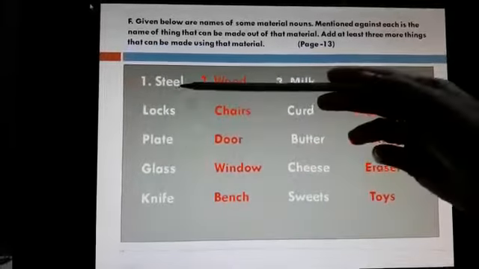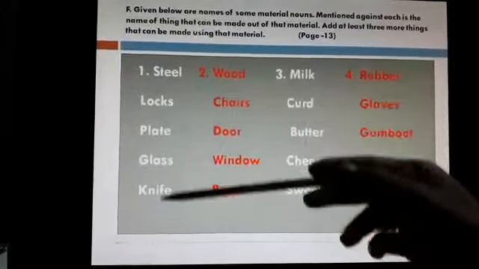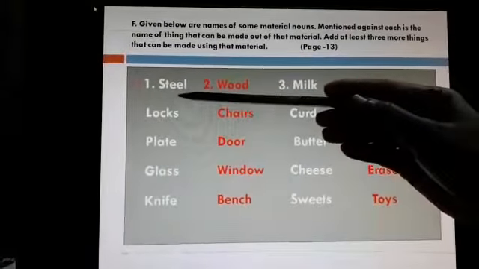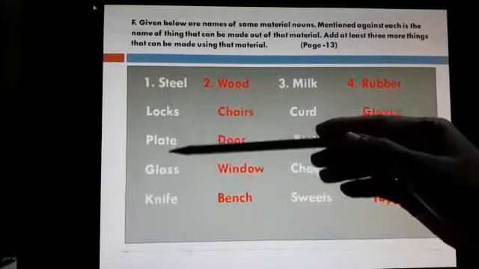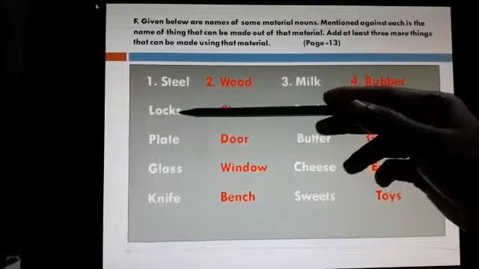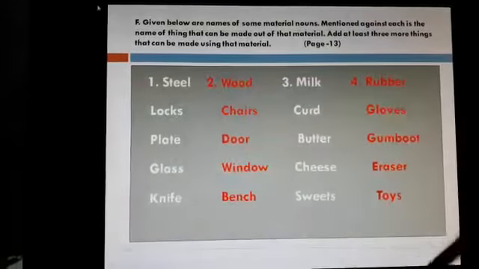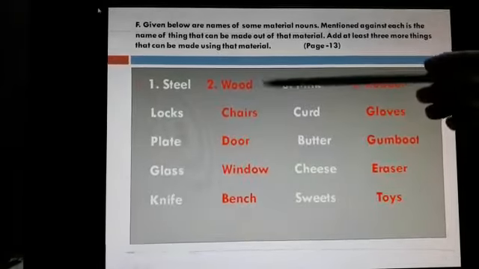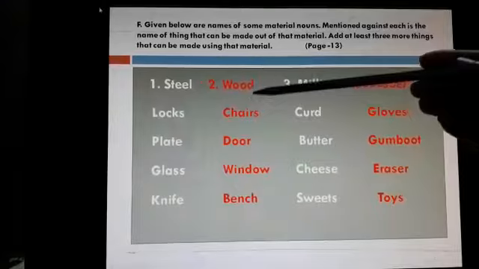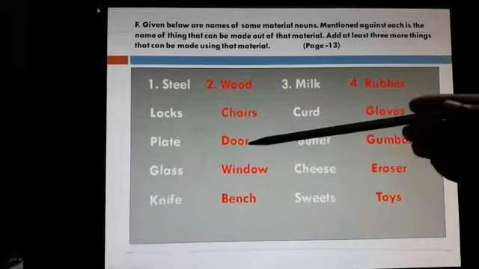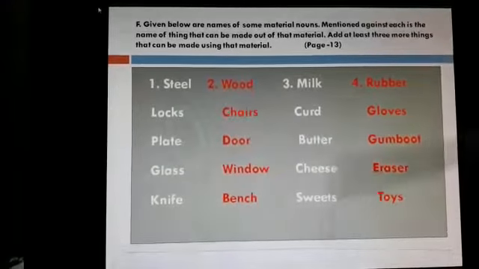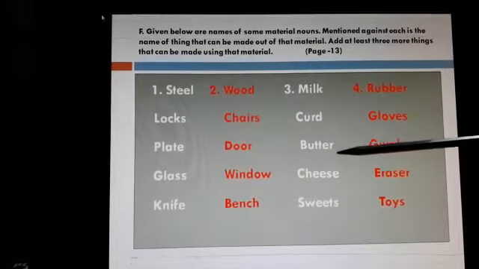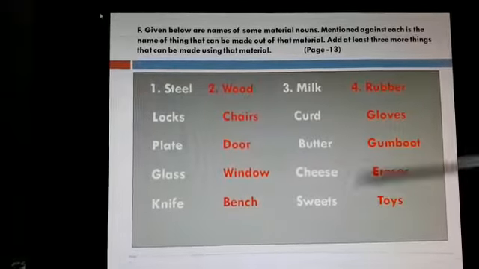For example, the first one is steel. We have to write the things that are made up of steel. So here we go with the answers: steel, locks, plate, glass, knife. So these are the items made with the help of steel. Next is the wood. So what are the things made from the wood? Chairs, door, window, bench. Next is the milk. Here are the milk products: curd, butter, cheese, sweets.